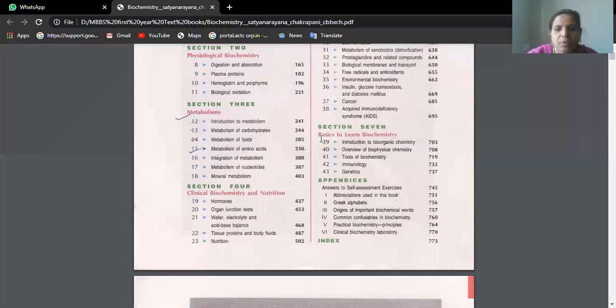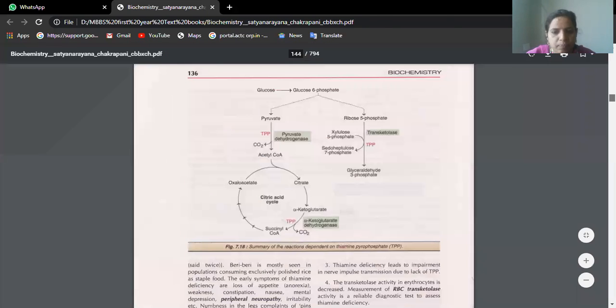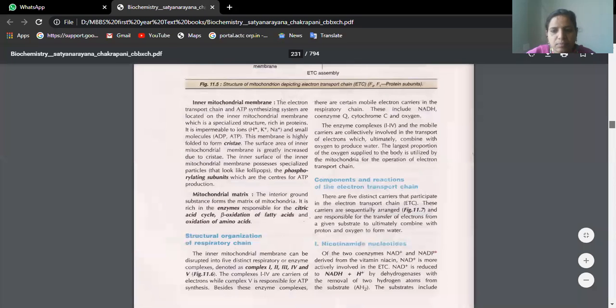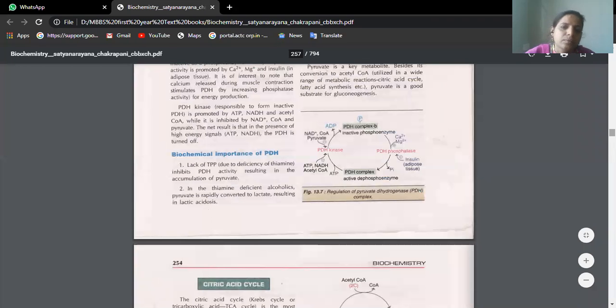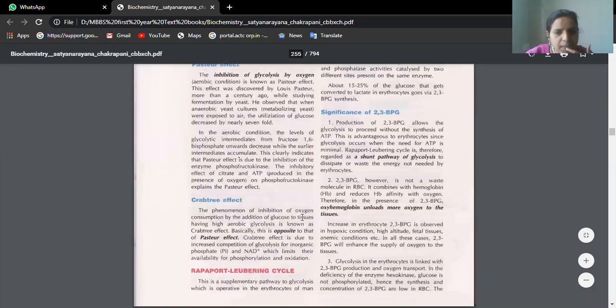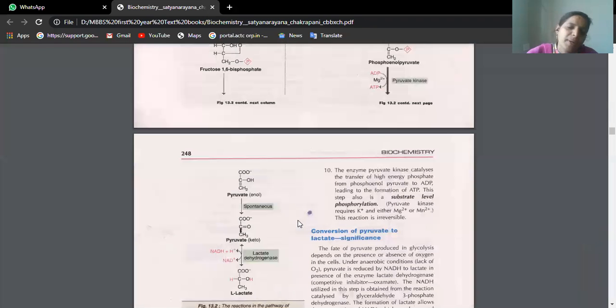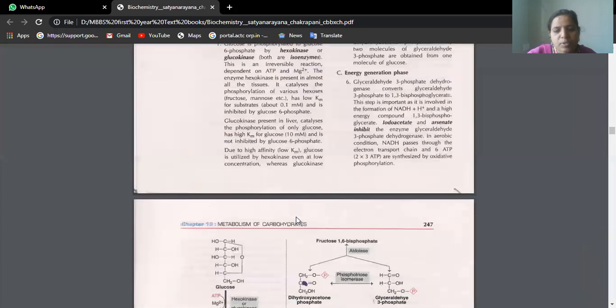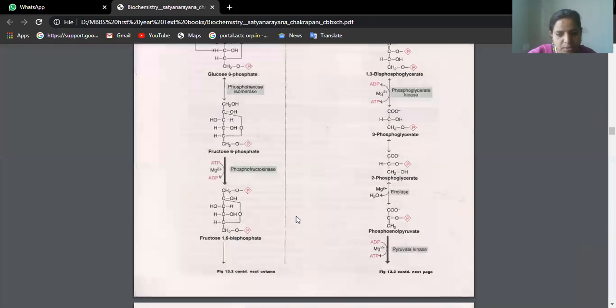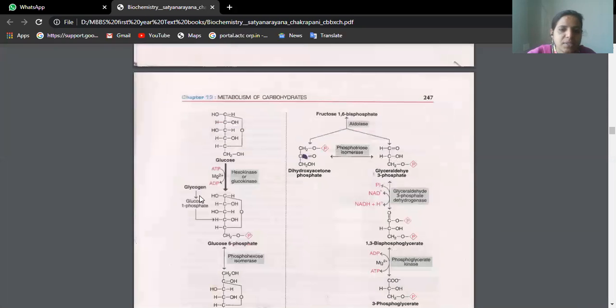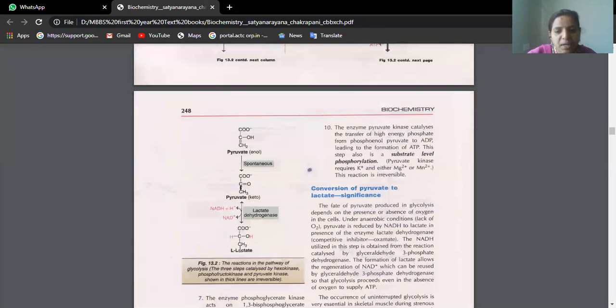Okay. Metabolism of carbohydrates, to 44. So, what is the citric acid cycle? See, basically for the breakdown of glucose into energy, the glucose first enters the cycle of glycolysis, isn't it? In glycolysis, glucose undergoes a series of steps like glucose 6-phosphate, fructose. Finally, under aerobic conditions, you will see the formation of pyruvate. Under anaerobic conditions, you will see the formation of lactate.